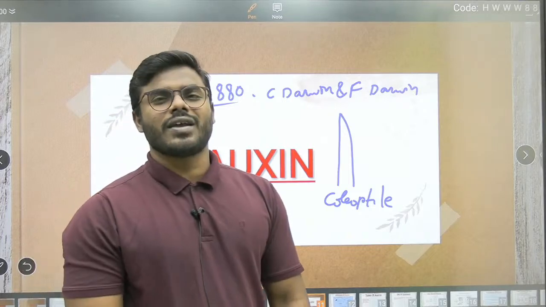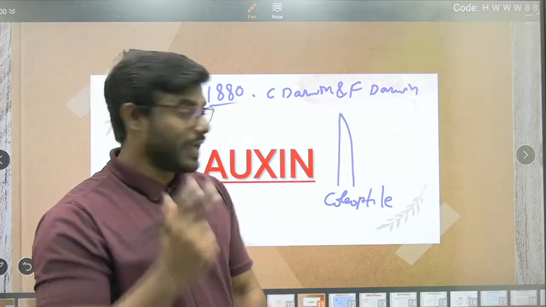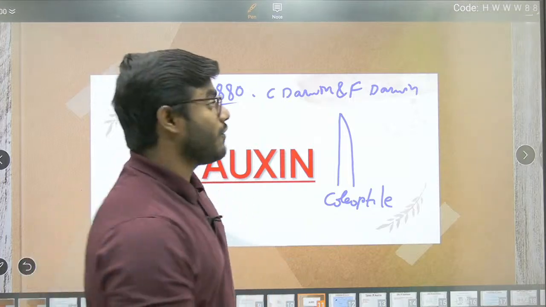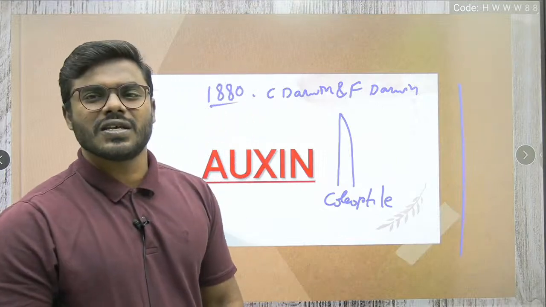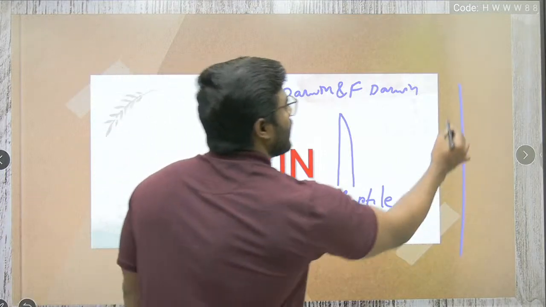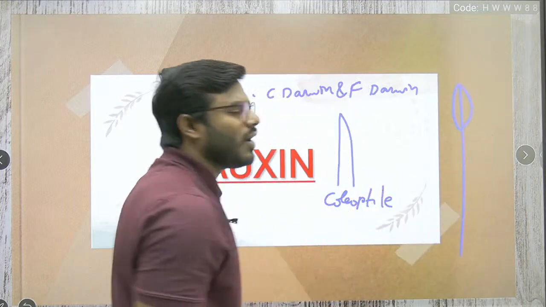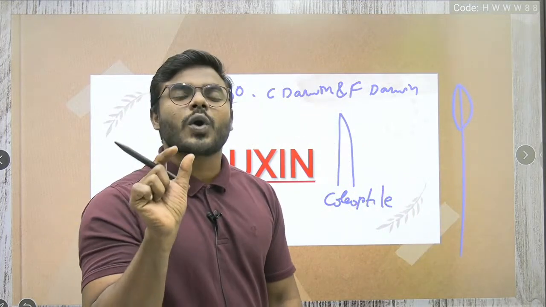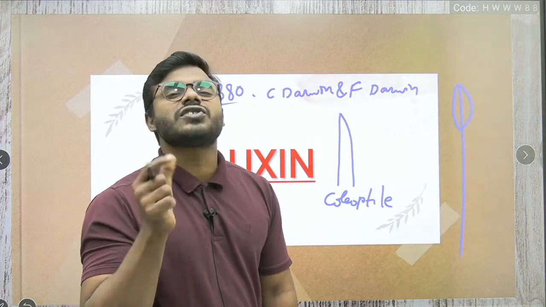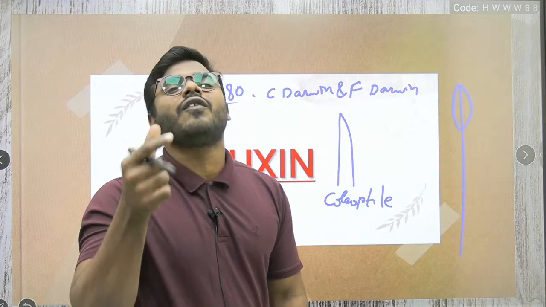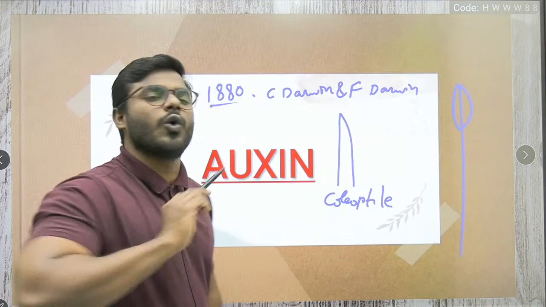Now the question is very clear: sir, what is a coleoptile? Where is it present in the plant body? I have never seen a coleoptile. So every student look into this. Suppose this is a shoot. Now remember, this is called the protective covering, the sheath. Remember my words correctly: the protective sheath or protective covering of the shoot, which we call the coleoptile.